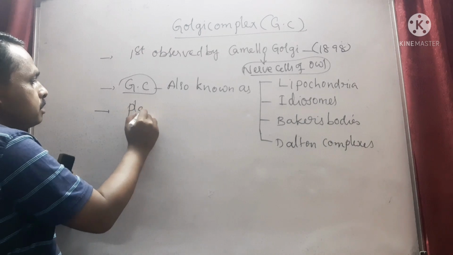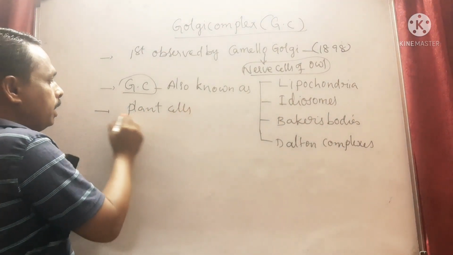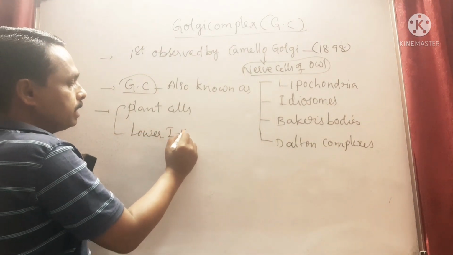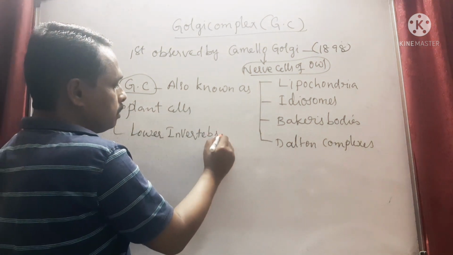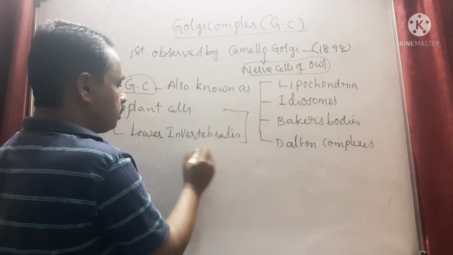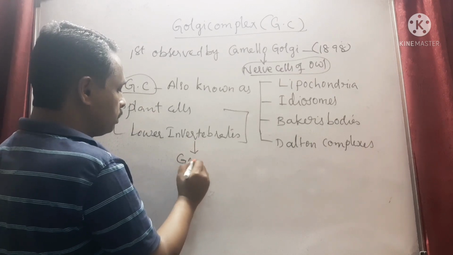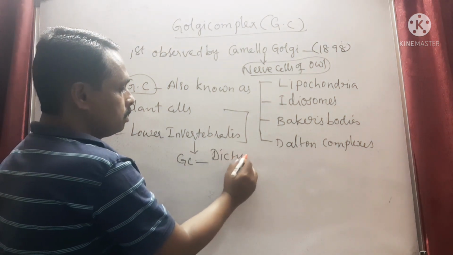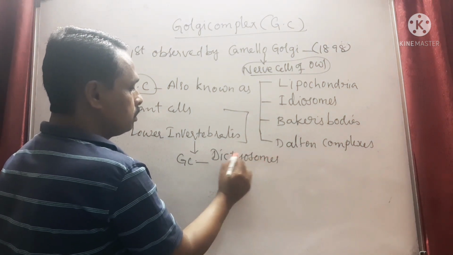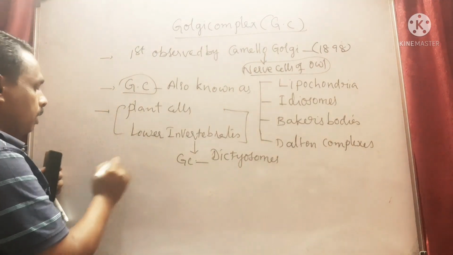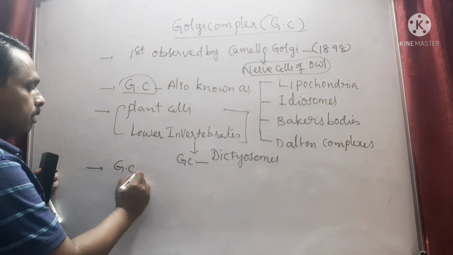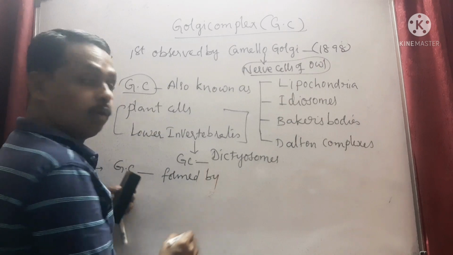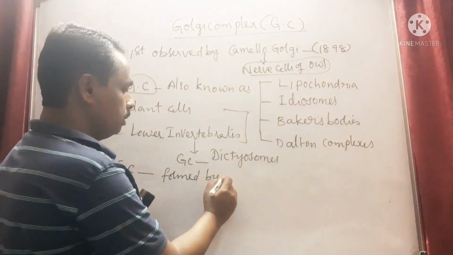In plant cells and lower invertebrates, the Golgi complex is otherwise called dictyosomes. And how are Golgi complexes formed in the eukaryotic cells?